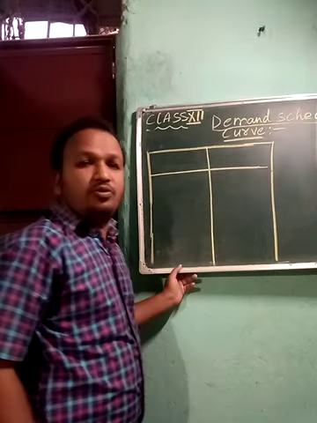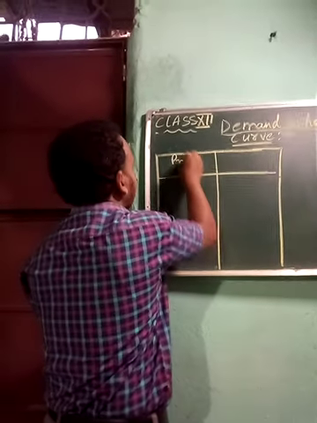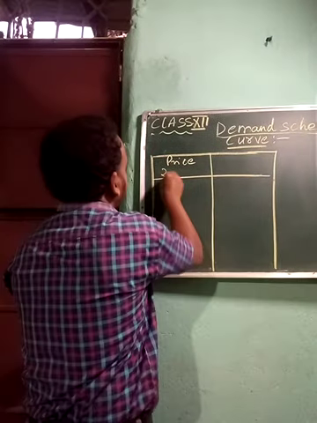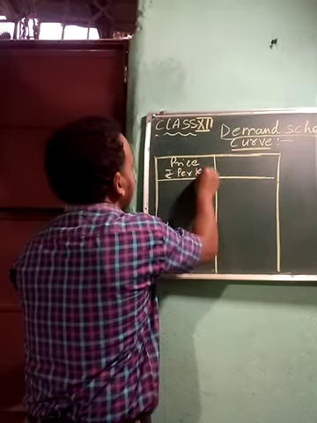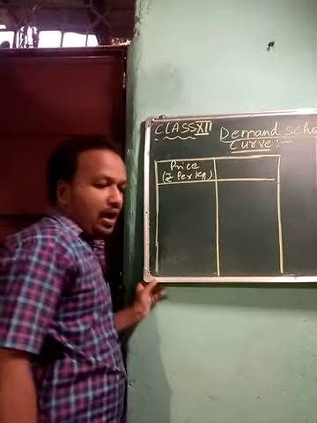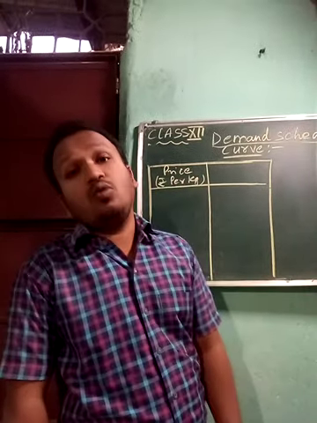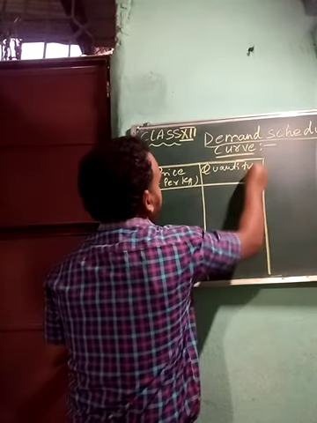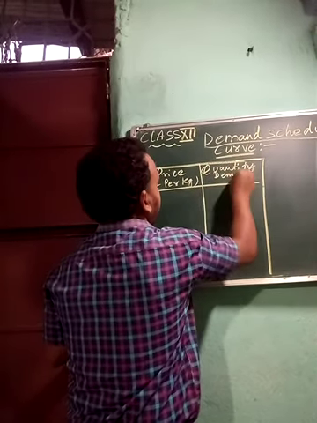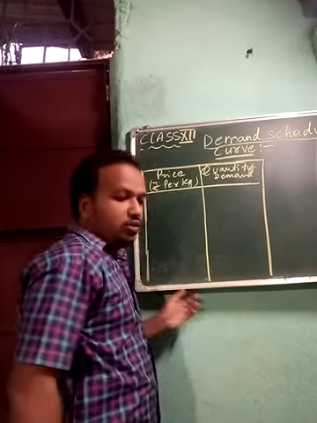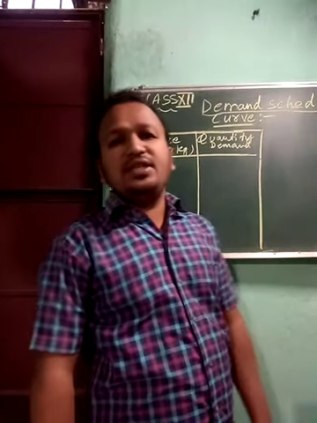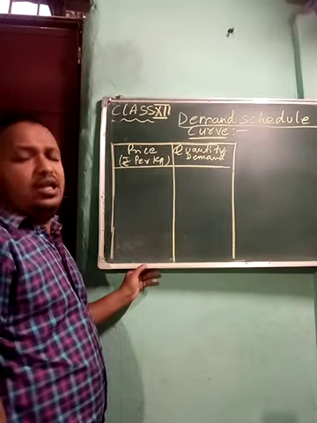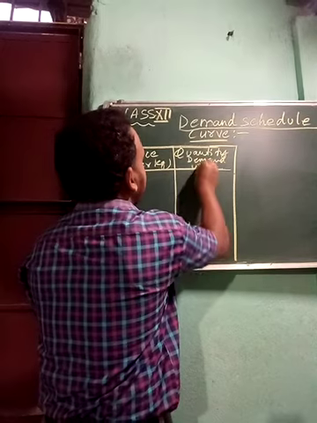In one column, we write price, in rupees per kg. In the second column, we mention quantity demanded. We can write it in kg or in units, but it's better to write in units.